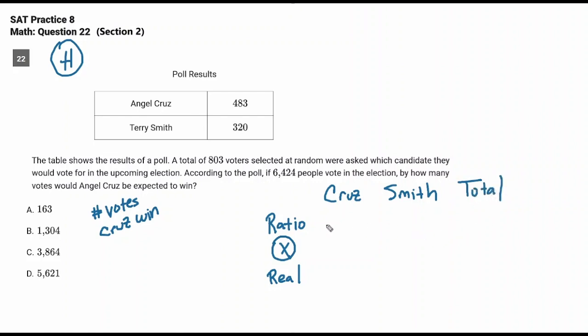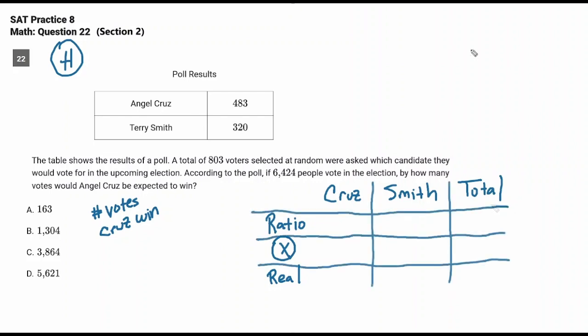I'm going to put in some lines here to make it easier for us to look at. I don't know that you need them. All right, what do we know? Cruz ratio is 483. The ratio is the poll. Smith ratio is 320. And they tell us the total, but that's just Cruz and Smith added up, 803.